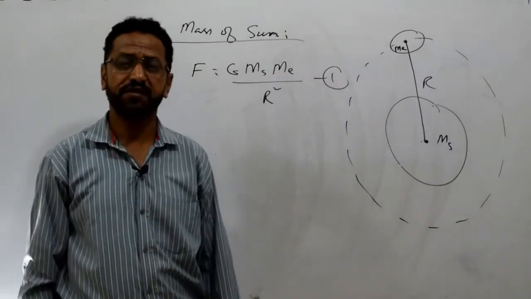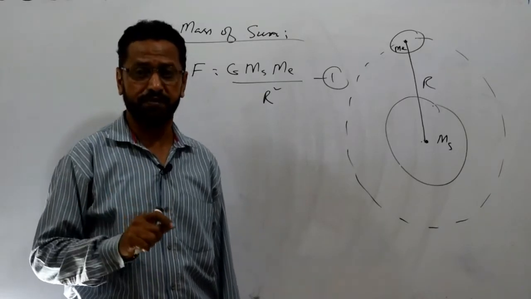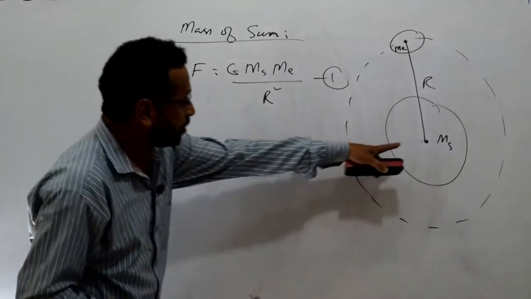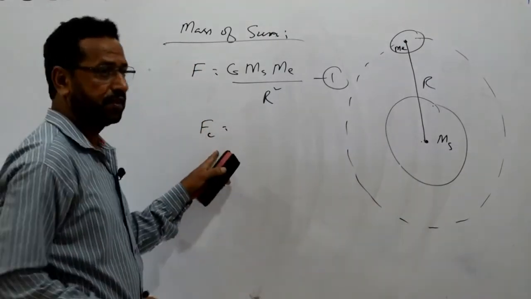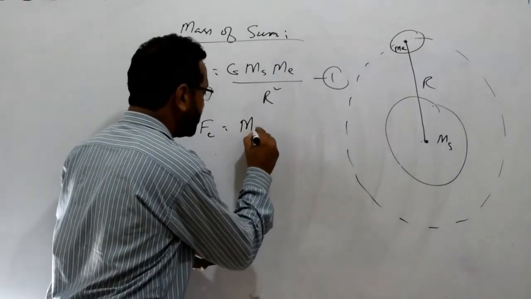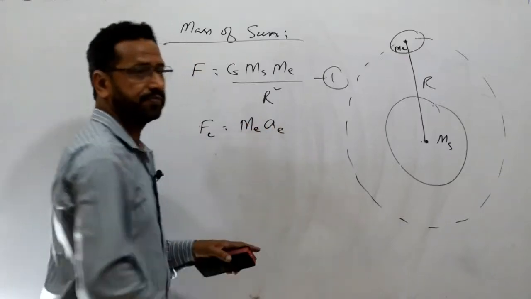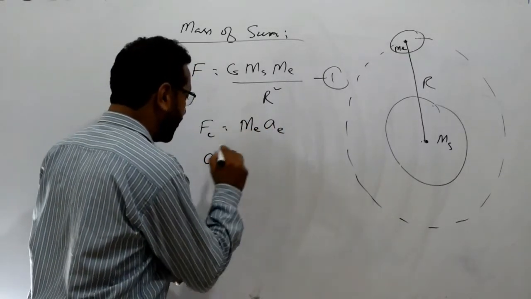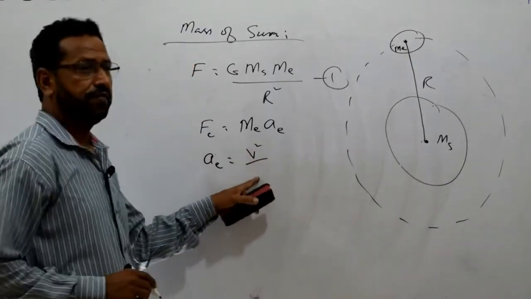As you know that earth is revolving, that means there is a centripetal force produced which keeps the earth rotating about the sun. So you may write here centripetal force, that is equal to mass of the earth and centripetal acceleration of the earth. We know that centripetal acceleration of the earth is equal to what? v square over r.